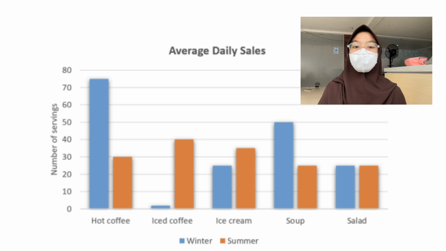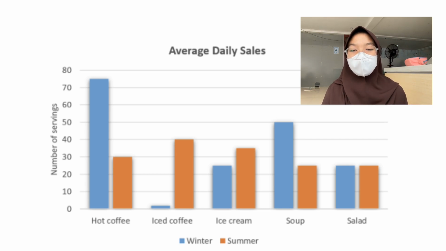The same goes for food like soup, which is more favored in the winter, but there are also foods that are quite stable, such as ice cream, which still sells well in the winter, and salad, which is the same in both seasons.